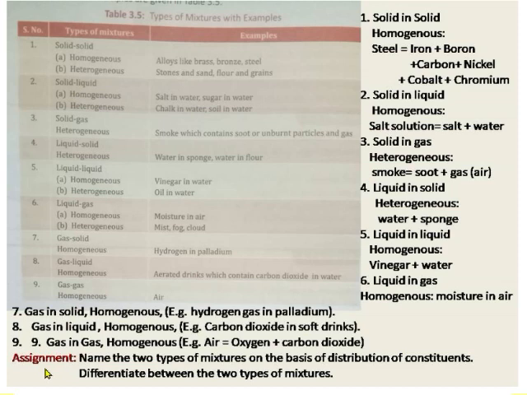I am giving you some assignment. Name the two types of mixtures on the basis of distribution of constituents and differentiate between the two types of mixtures. You will do these assignments in your fair notebook and go through the topic.